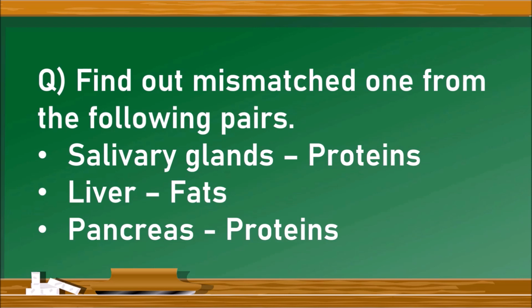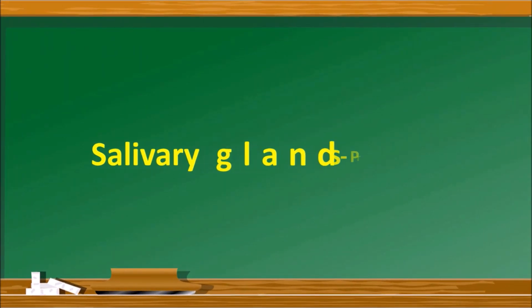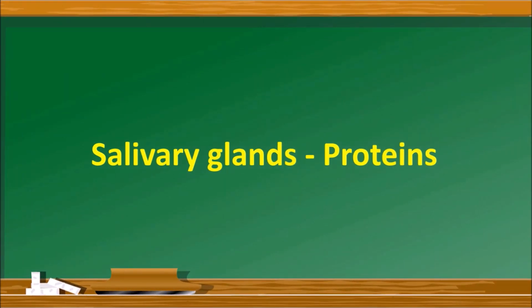Pancreas secretes pancreatic juice which contains the enzymes to digest proteins, whereas the liver helps for the emulsification of fats. But the salivary glands secrete saliva which contains an enzyme called amylase that digests carbohydrates but not the proteins. So, the answer is salivary glands is to proteins. This is the wrongly matched one.